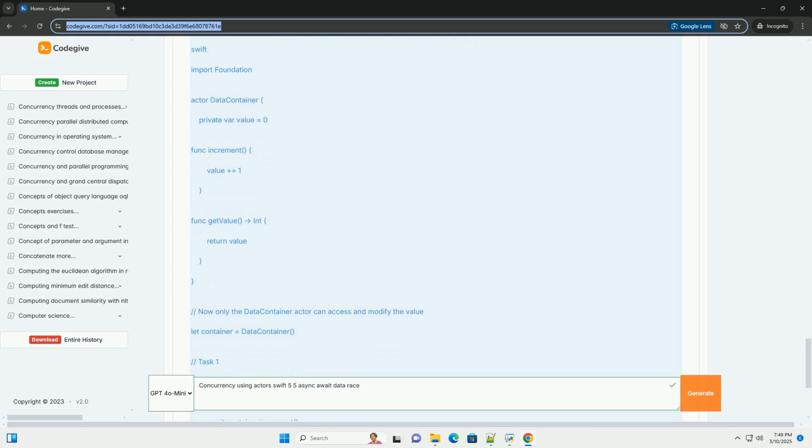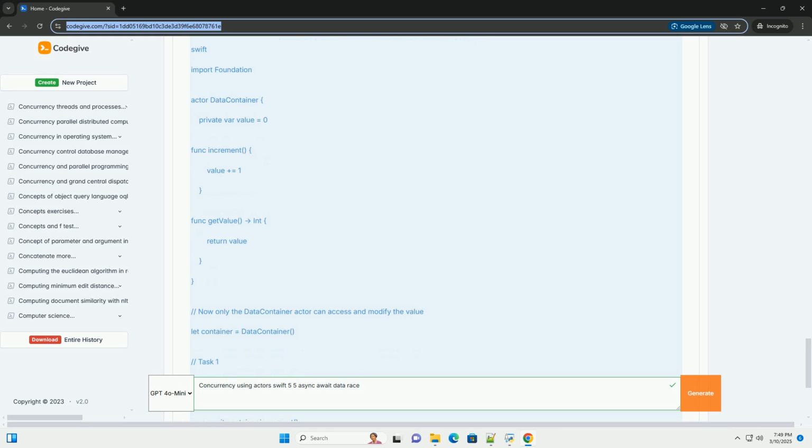Use nonisolated only when you're certain that the method or property doesn't access isolated state and doesn't introduce concurrency issues. It offers a performance advantage, but at the cost of stricter limitations. Thorough testing. Test your concurrent code thoroughly to identify and address any potential data races or concurrency issues.